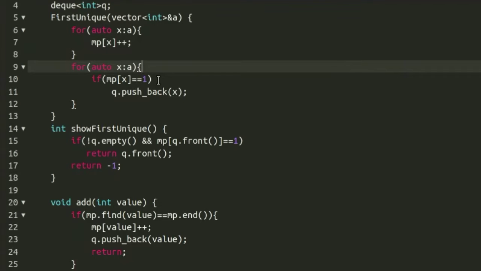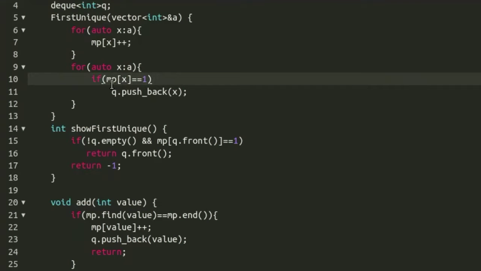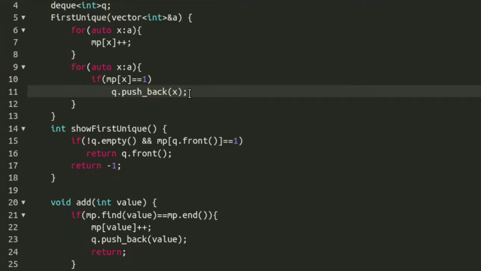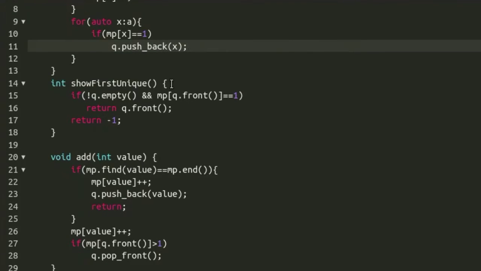So we'll check that if the frequency of the element is 1, then we will simply push back the element into the queue, because the first element will be present at the first position of the queue. Now in the first unique element function, we are simply checking if the queue is not empty and the frequency of the first element is 1, then we will simply return the front element of the queue, and otherwise we will return -1.